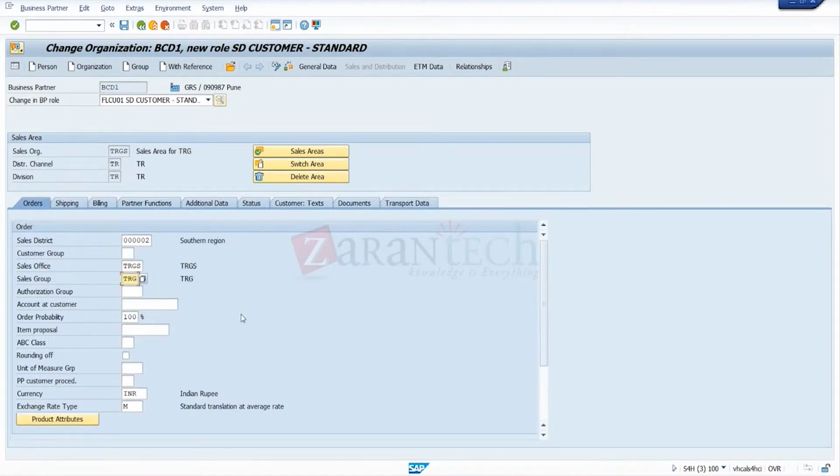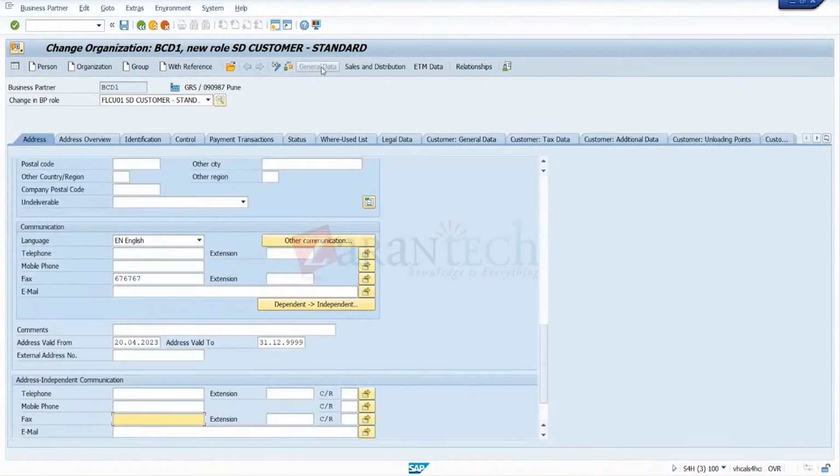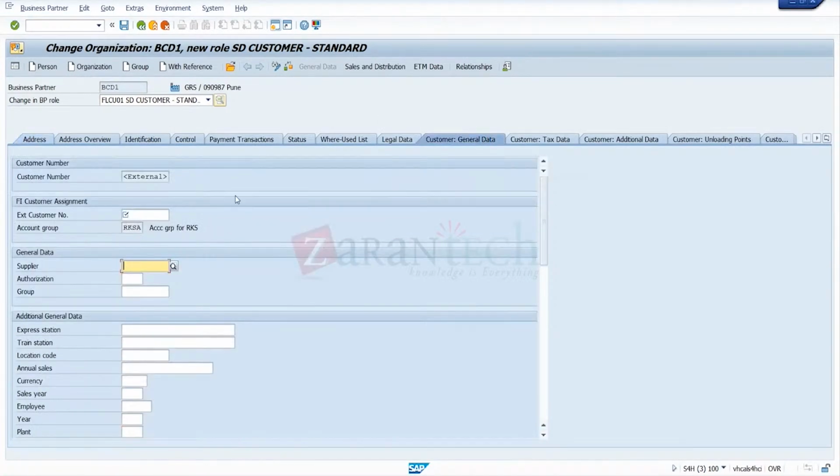Okay, we'll ask about other things later. Now save this one. When you go for save, it asks for the external number range and the external customer number. To assign the external number for the customer role, click on general data, go for customer general data. Here assign the external number like ABC1. Okay, now we save this one.